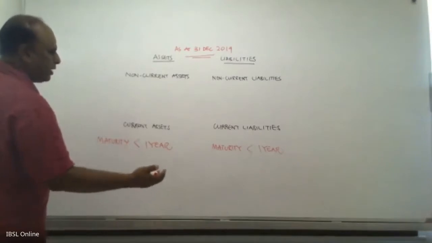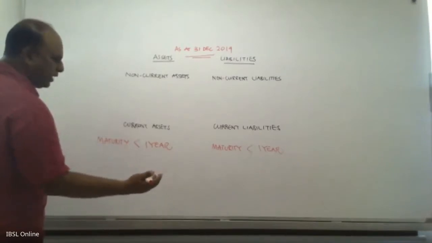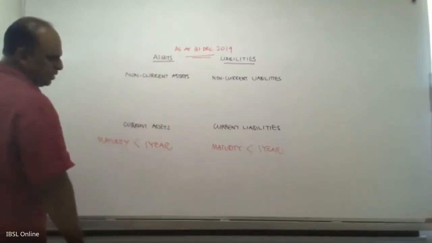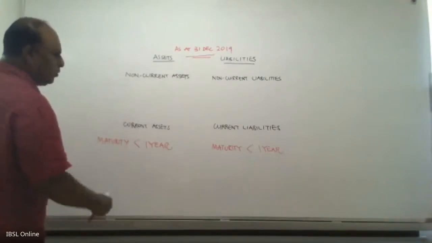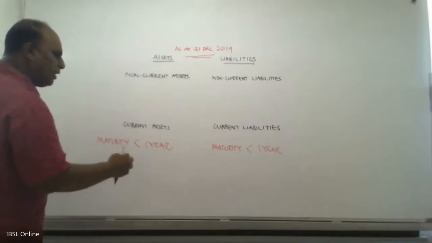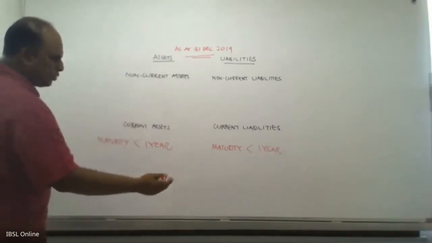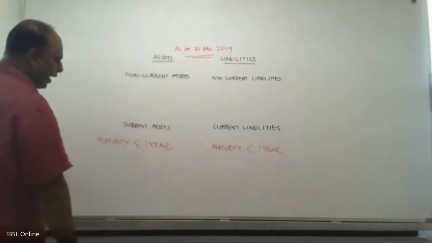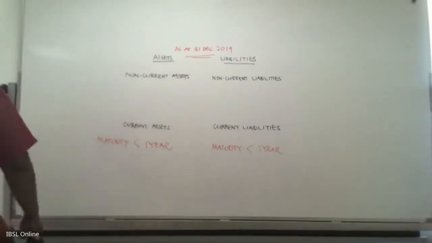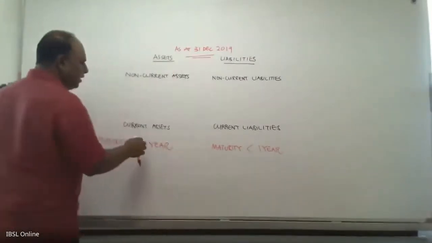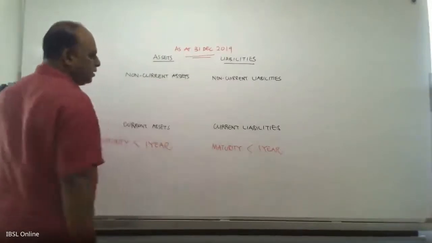So the money that is receivable from the debtor is called debtors receivable or receivable. Now you don't give debtors a credit period of more than 12 months. No. It will be 3 months, 6 months or 45 days, whatever it is. So if you look at it, as at 31st December, this can't go beyond 12 months.